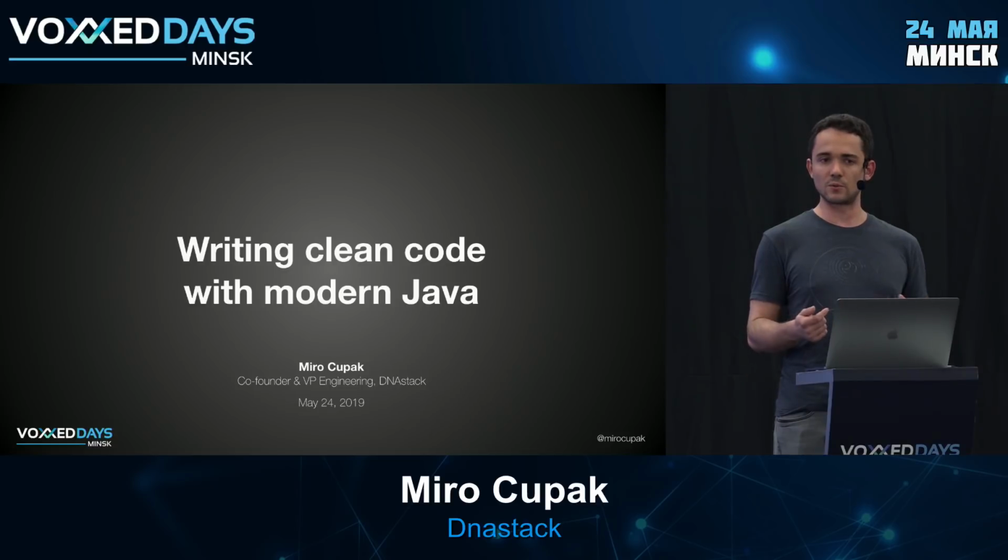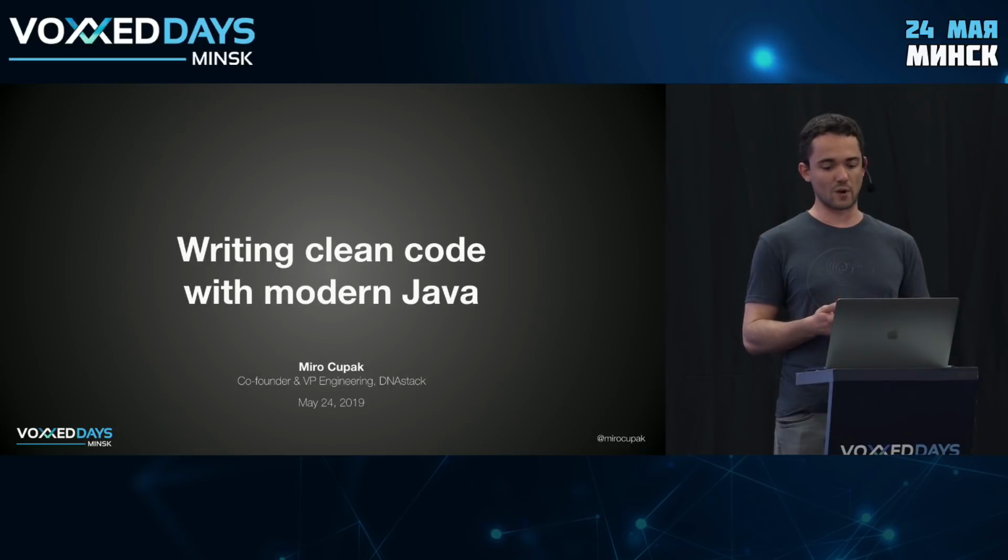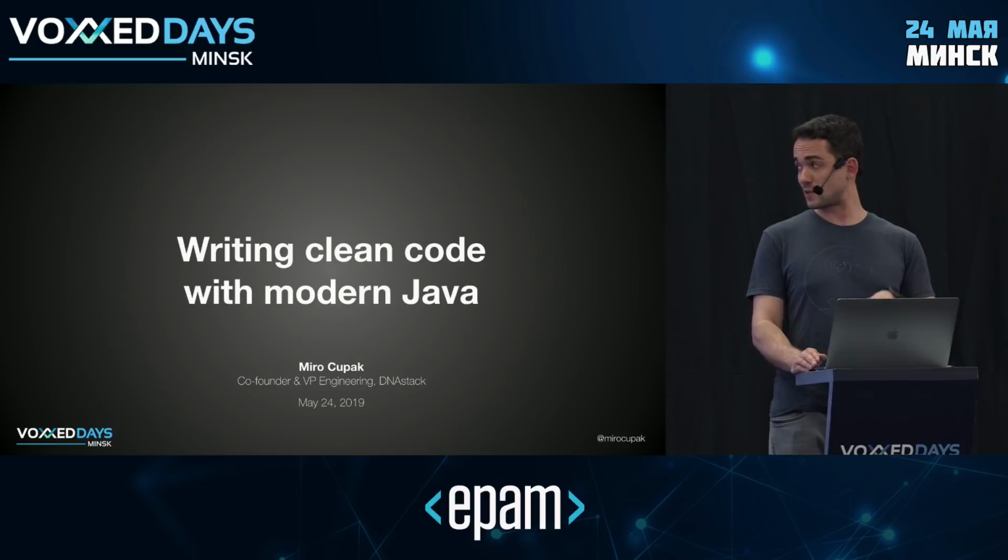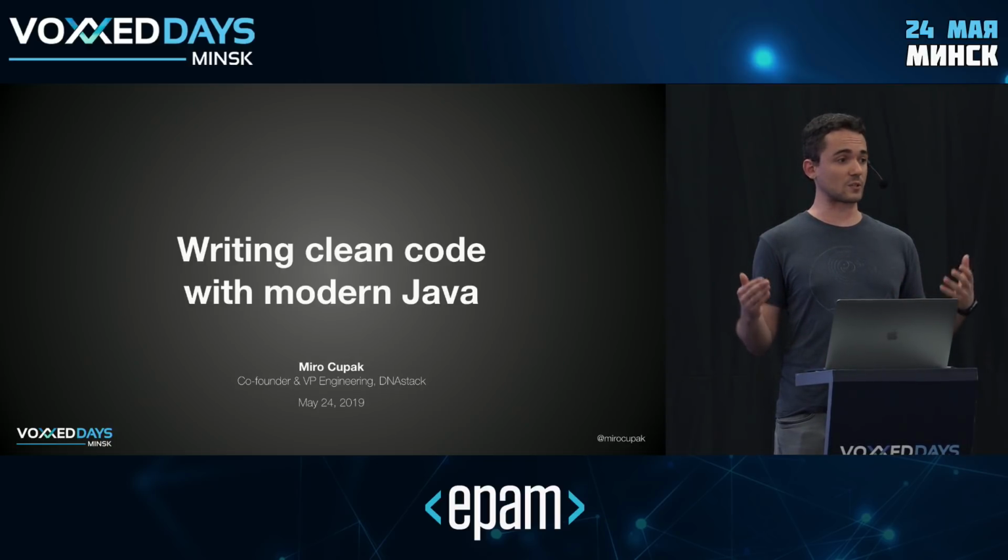So when I say new, I mean essentially things that we got in the JDK in the last 2 years or so, basically since Java switched to the 6-month release cycle. So we're looking at Java 9, 10, 11, and 12. The difference between the talk today and tomorrow is essentially what we're focusing on. Today, we're talking about the language features, and tomorrow, we're talking about APIs and good API design. So if that's something that you're interested in, please come join me tomorrow as well.